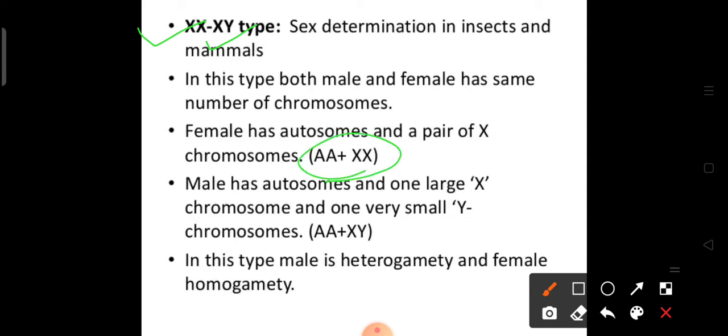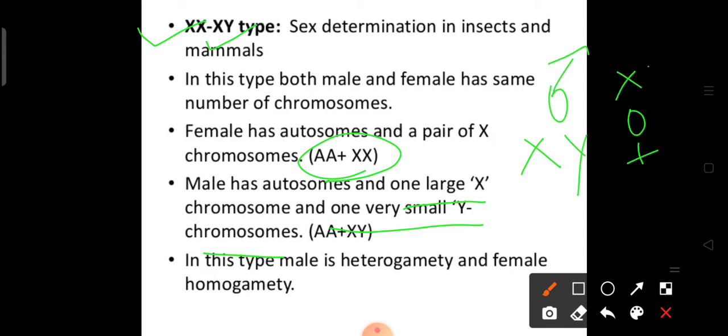See here, a pair of X chromosomes along with the autosomes. And the male has autosomes with one large X chromosome and a very small Y chromosome. This is XY and it is found in males, whereas the females are XX. Clear? Here, as you can see, there are two different types of gametes in the male. Thus, here the males are called heterogamety. And the females having both the same chromosomes, that is X, are called homogamety. Clear?